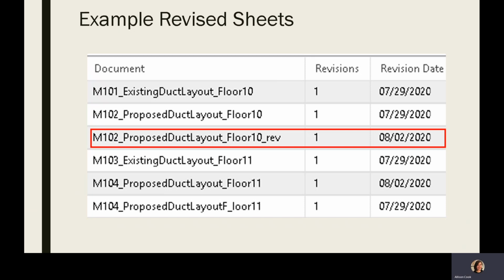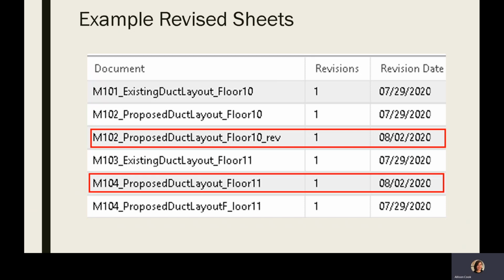Next, you can see there's a correction for a typo from the original system upload from M104 proposed duct layout for floor 11. You can see right underneath that the underscore was put before the letter F in floor on floor 11. And once again, we have two versions of the same sheet, one submitted on July 29th and one submitted on August 2nd. By not using the exact same file names, it's created duplicate sheets and will require the plan reviewer to reject for that issue and require the applicant to resubmit with the correct new file names.